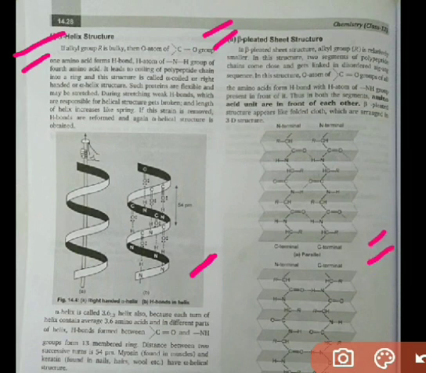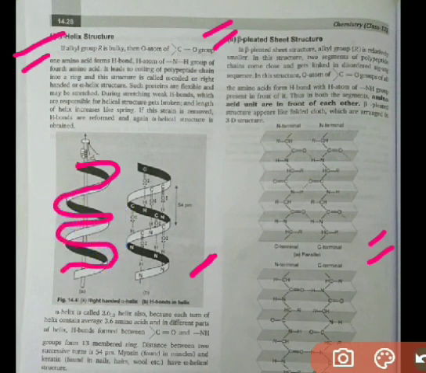Okay, talking about alpha helical, if an alkyl group is bulky, then the oxygen atom of the CO carbonyl group of one amino acid forms an H bond with the H atom of the NH group of the fourth amino acid. It leads to coiling of the polypeptide chain. So here you can see there is a coiling, you can see here it is coiled up.